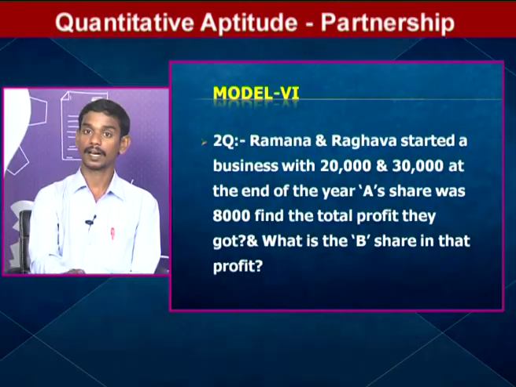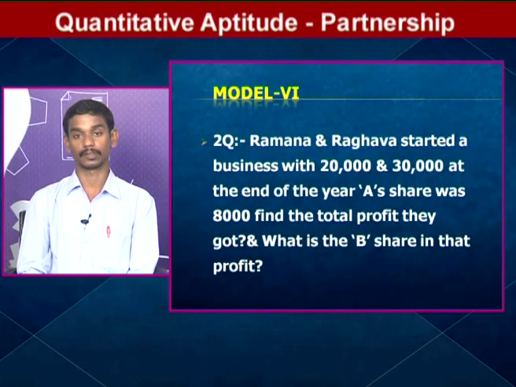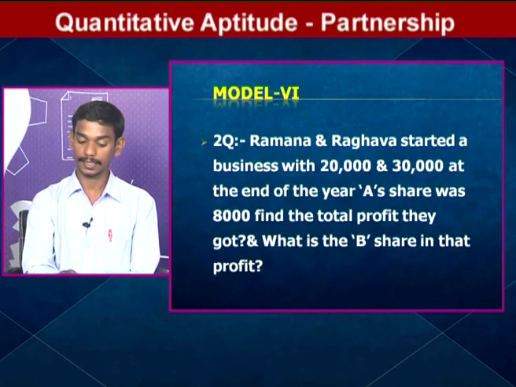And in this model, the second question is: Ramana and Raghava started a business with 20,000 and 30,000 respectively. At the end of the year, A's share was 8,000.